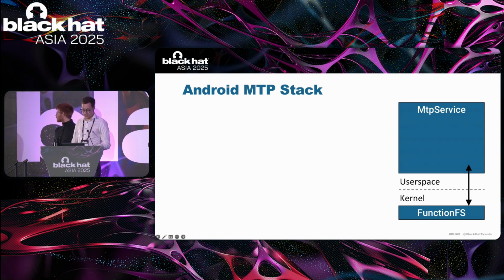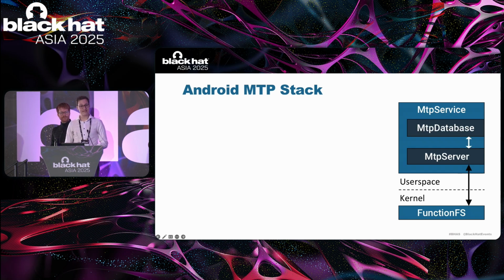Most of the actual MTP message handling is implemented in the MtpServer class, right in the MTP service. And then there also is an MtpDatabase class that contains a list of files to be served over MTP.